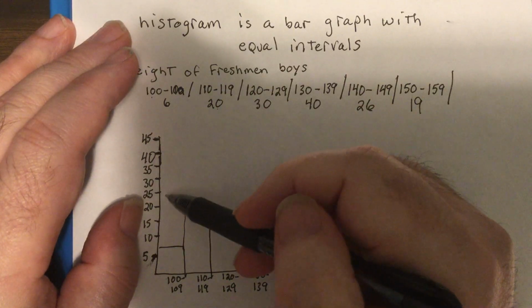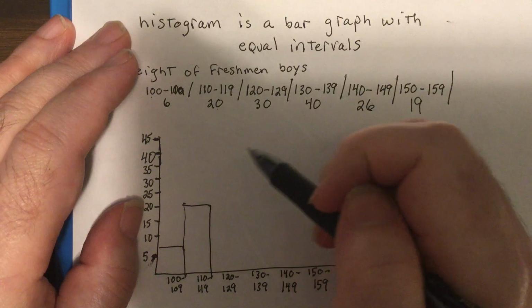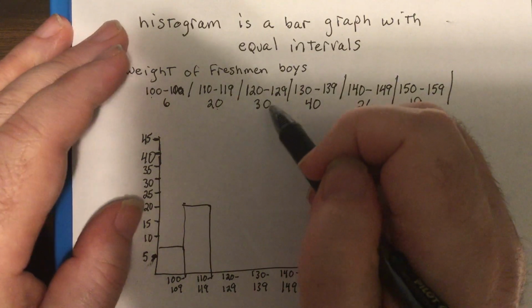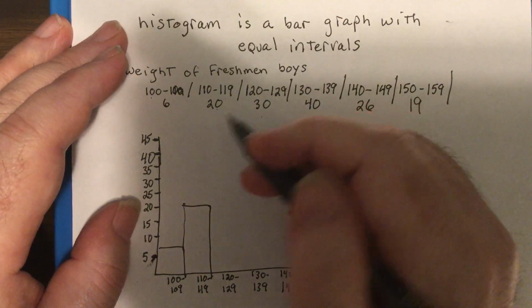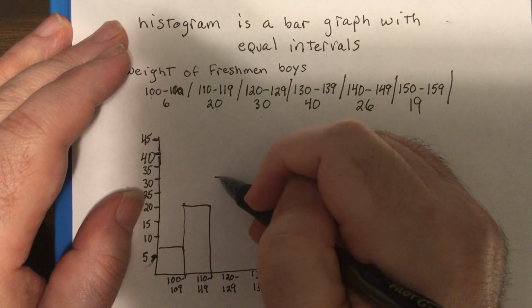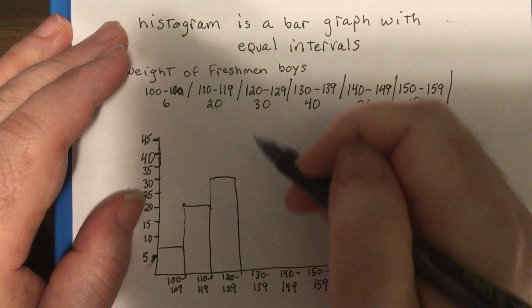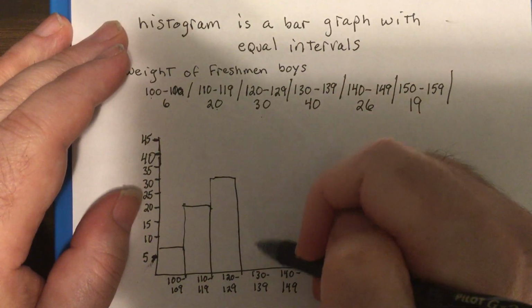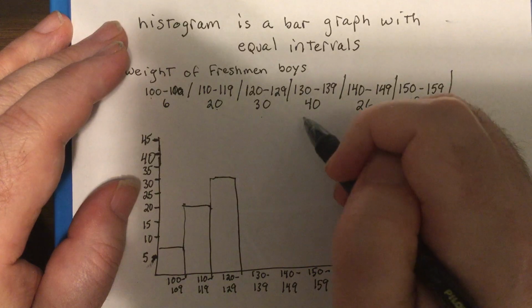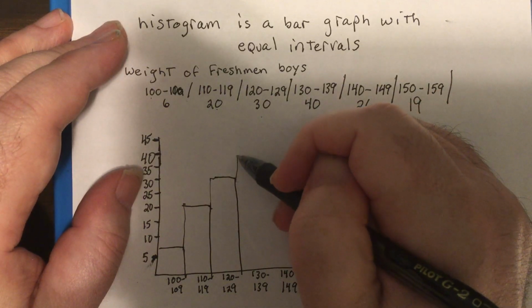Now some don't want you to show this segment here. I like that segment, but some don't like it. 120 to 129, there's 30. So as we're getting bigger, then there's, let's see, 40 at 130 to 139. So wow, we're still getting bigger.